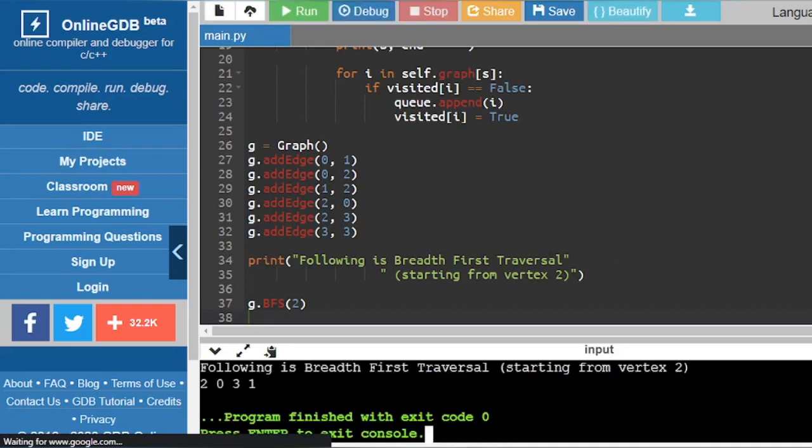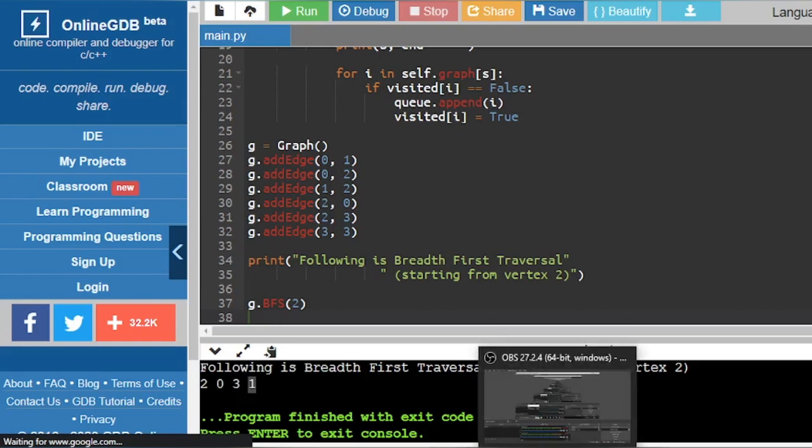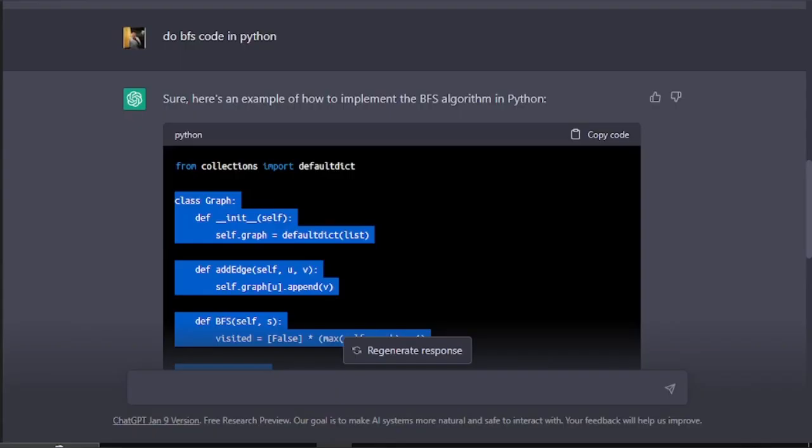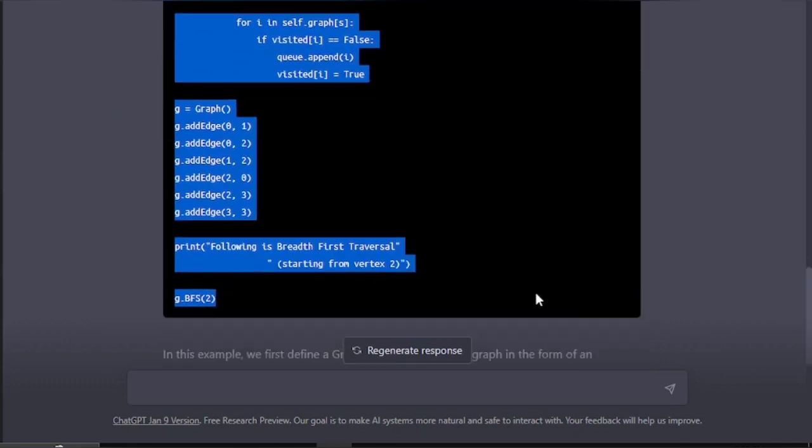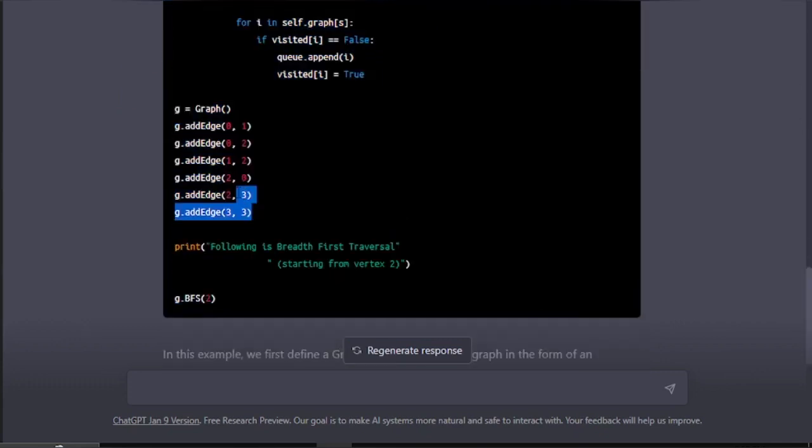Just look at that output. 2 is the first, then 0, then 3, then 1. These are user defined; you can add anything.